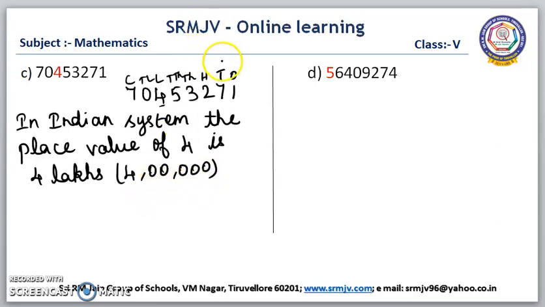Now, we have to write in the international system. So, ones, tens, hundred, thousand, ten thousand, hundred thousand, million, ten million.